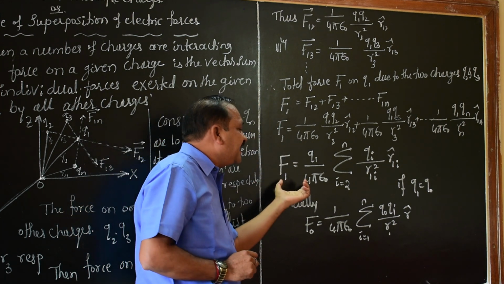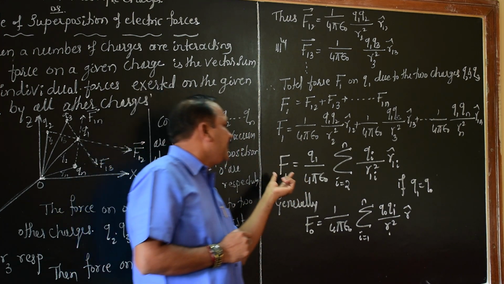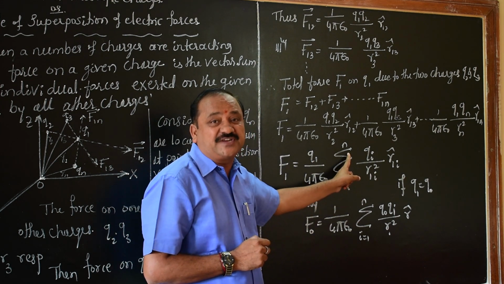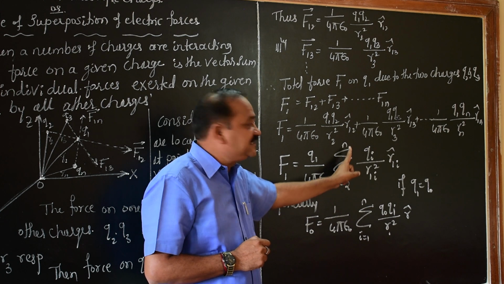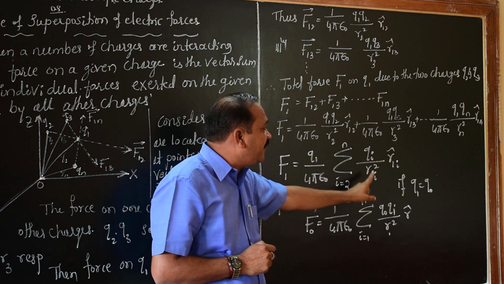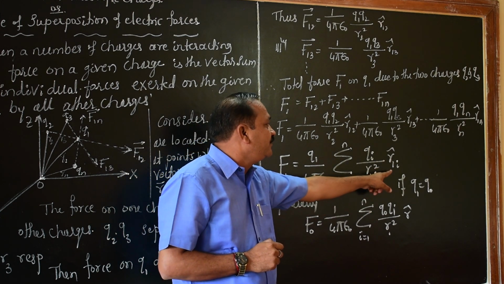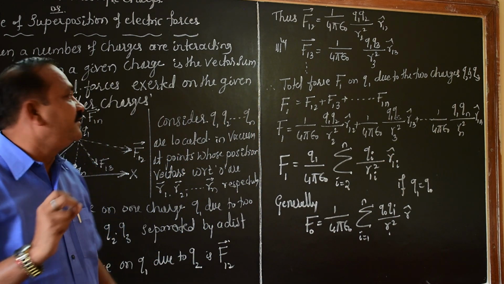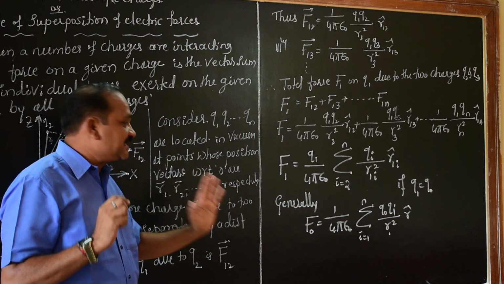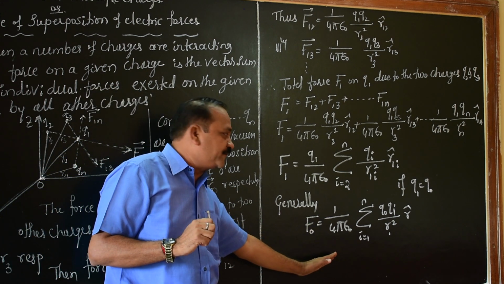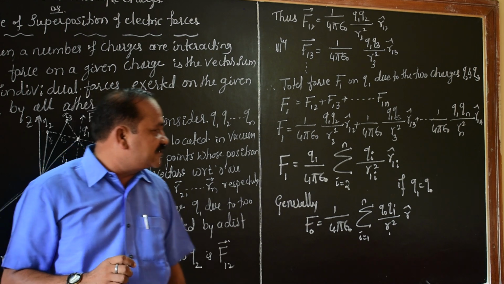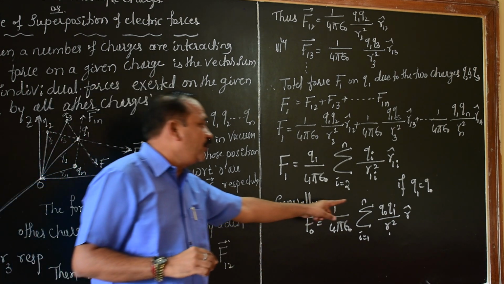In general, I can write F1 equals Q1 divided by 4 pi epsilon, summation, algebraic sum, of Qi divided by R1i whole square, R1i unit vector. In general, we write F naught equals 1 divided by 4 pi epsilon naught, summation of Q naught Qi divided by Ri square into that unit vector.